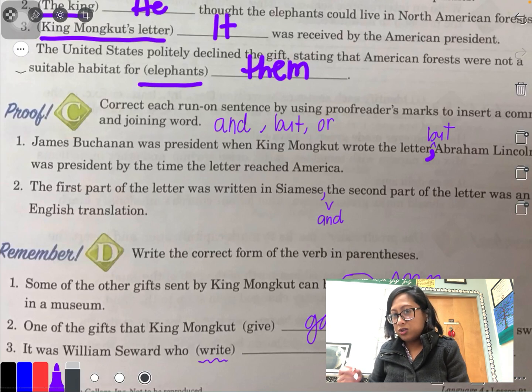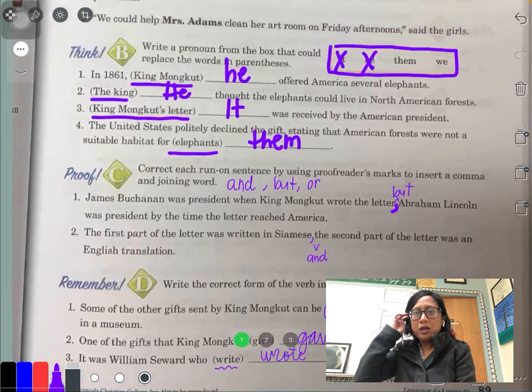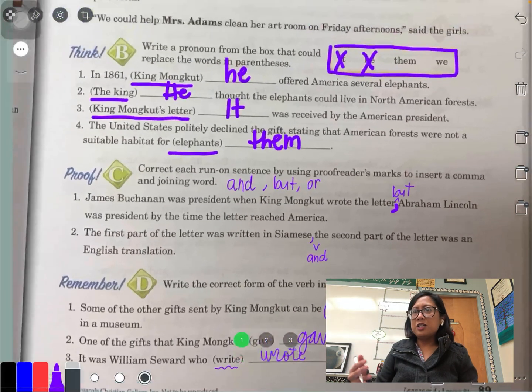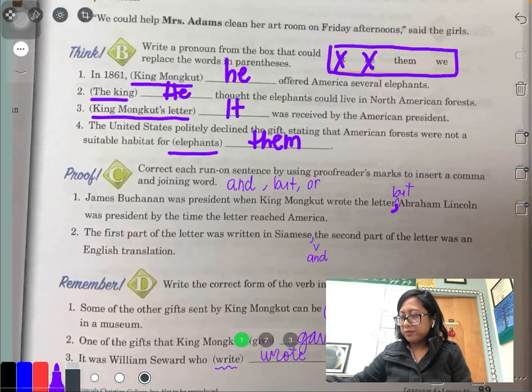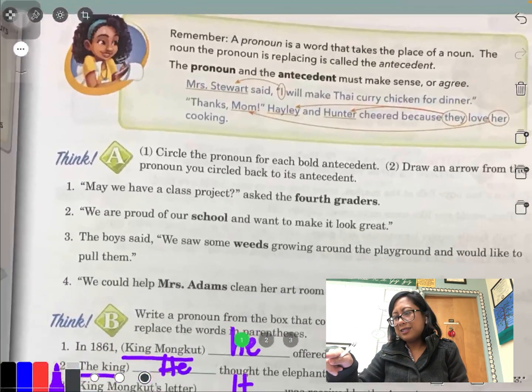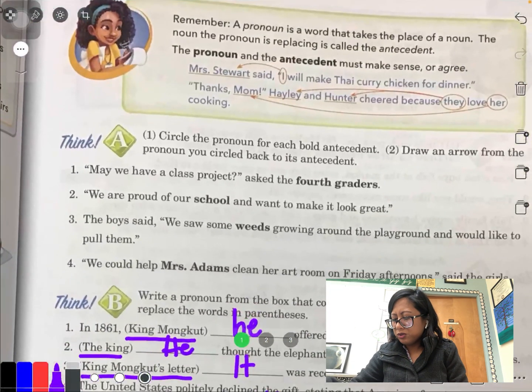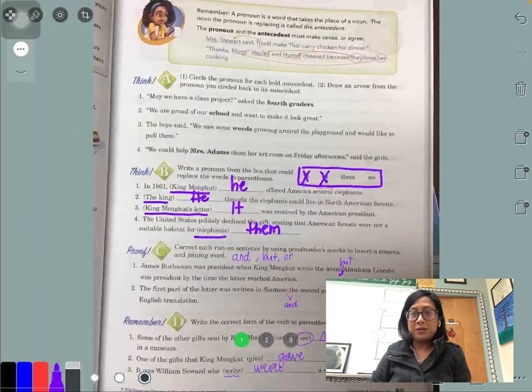It was William Seward who wrote a response to the king, right? So again, the English language makes a lot more sense when you read a lot of material and you read out loud. So at our Zoom meeting, we'll go over this whole thing of pronouns and antecedents, okay? But still, go along with all this. And if you have any questions, let me know. I'd be happy to answer them, okay?